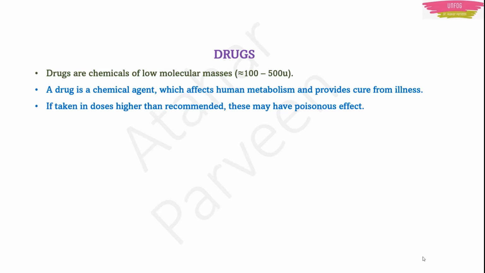If we take drugs in higher doses than recommended, meaning if the doctor gives us some quantity to take and we take more than that quantity, then these drugs may have a poisonous effect on us. And if we use these chemicals for therapeutic effect, we call that type of therapy chemotherapy. You must have heard of people with cancer, usually they undergo this therapeutic effect of chemicals, which we call chemotherapy.